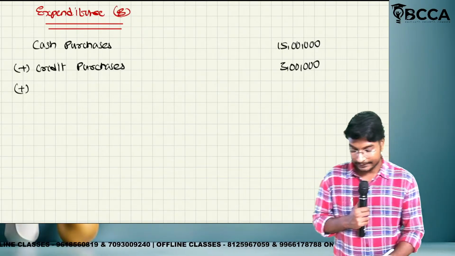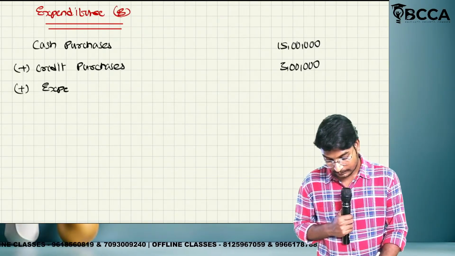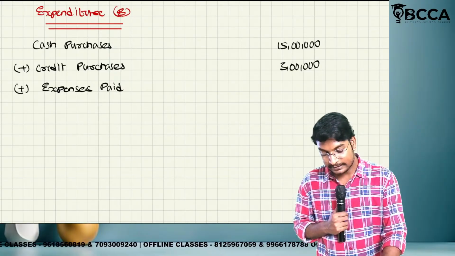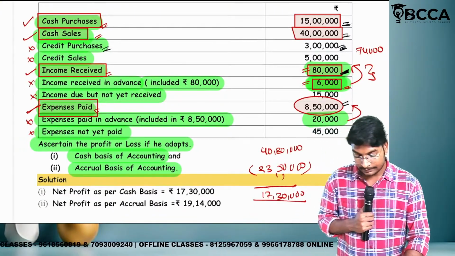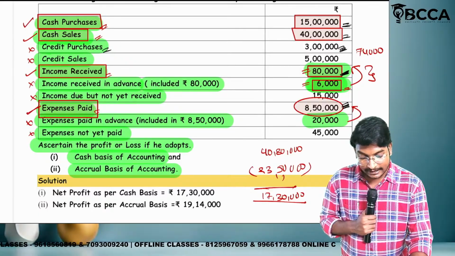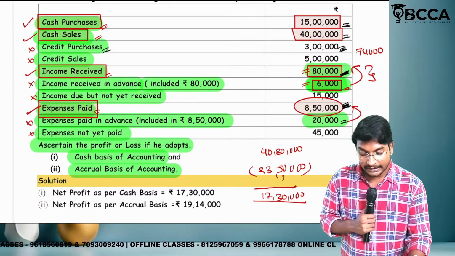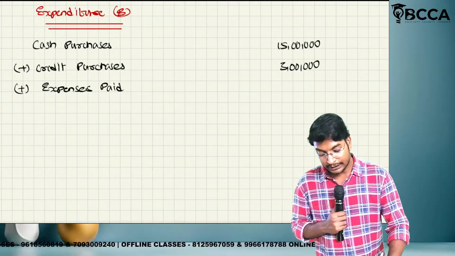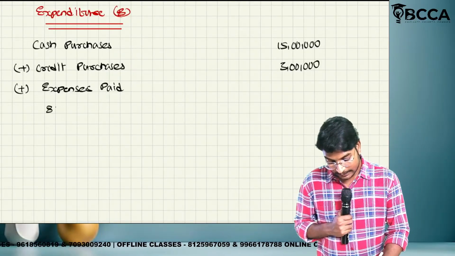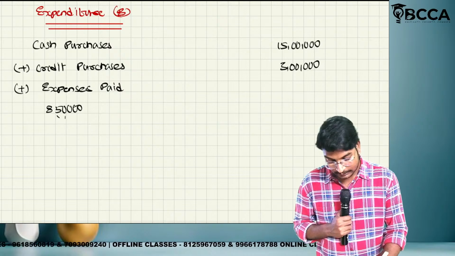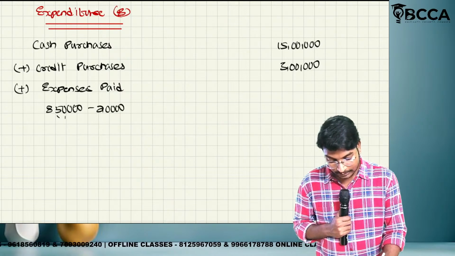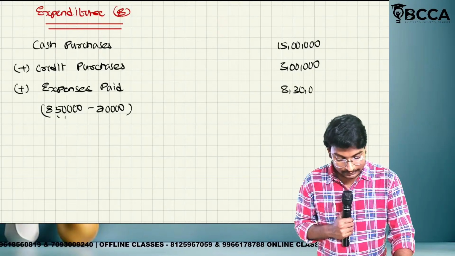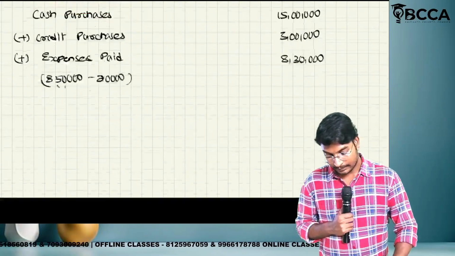Expenses paid. Total expenses we have paid for rupees how much, ma? Expenses paid is 8,50,000. In the 20,000 belongs to expenditure paid in advance. So that we need to reduce this. So 8,50,000 minus 20,000. How much, ma? 8,30,000. Next one.